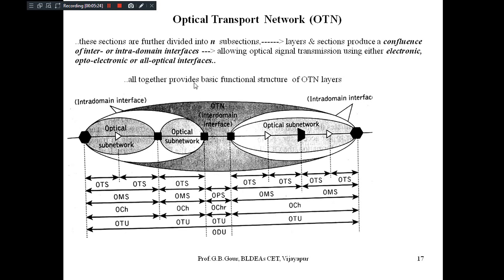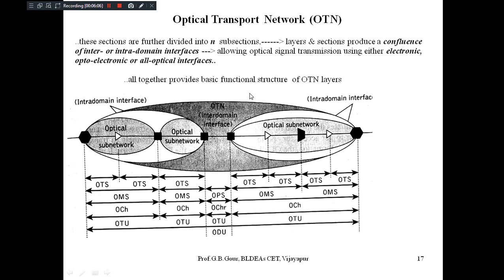Let us see how they can be further divided into n subsections, layers or sections to produce intra- or inter-domain interfaces, allowing optical signal transmission using either electronic, optoelectronic or all-optical interfaces. Interfaces here means many things. It may include only optical interfacing, or only electronic interfacing, or optical to electronic conversion, or electronic to optical conversion. All such media are supported by these intra- or inter-domain interfaces.